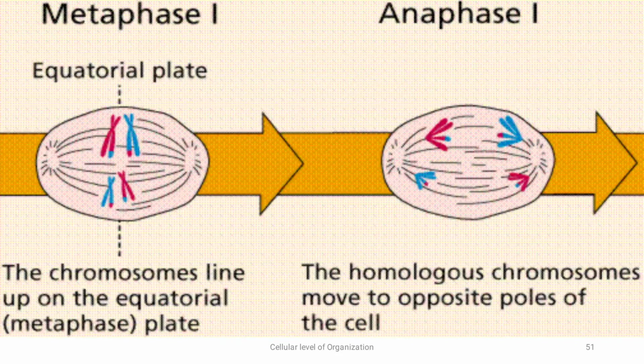Metaphase 1 is followed by anaphase 1. In anaphase, the homologous chromosomes move to opposite poles of the cell. The mitotic spindle apparatus is pulling the homologous chromosomes towards the opposite poles.